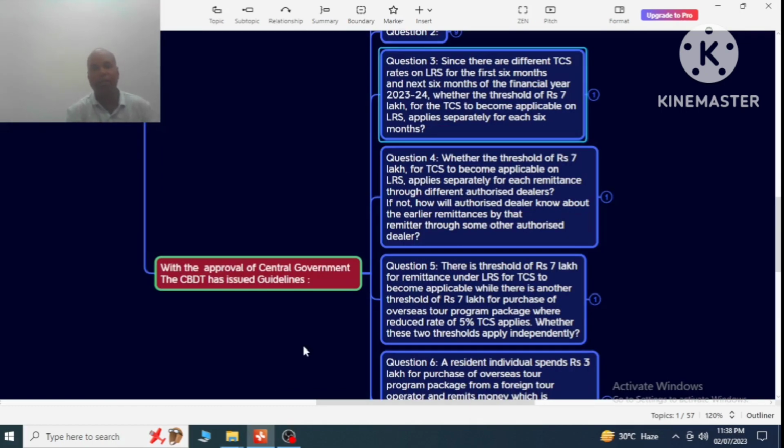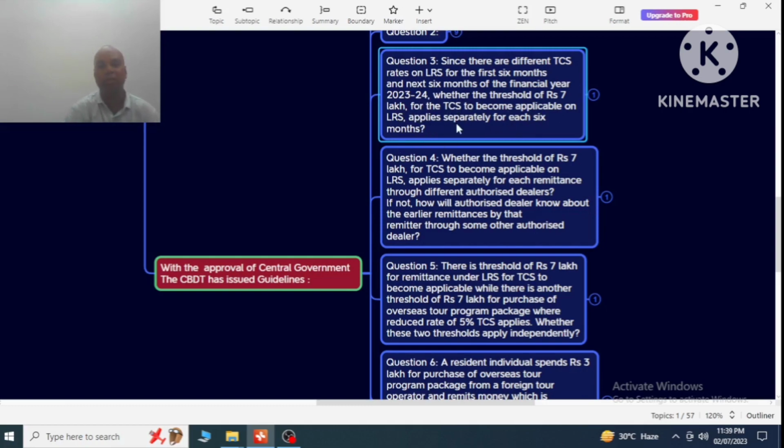The CBDT had issued the guidelines. This is question number 3 of the guidelines. Since there are different TCS rates on LRS for the first 6 months and the next 6 months of the financial year 2023-24, whether the threshold of rupees 7 lakh for TCS to become applicable on LRS applies separately for each 6 months.